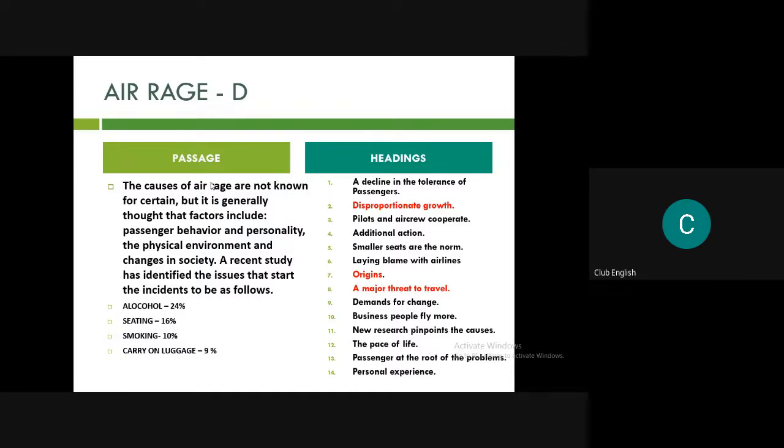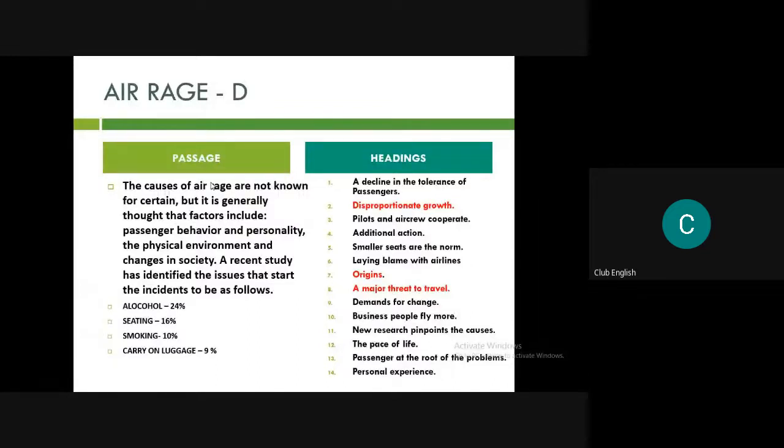Okay, what's the answer? New research pinpoints the causes. A decline in the tolerance of passengers. Okay, sorry, I didn't get that. New research pinpoints the causes. Yes, it's new research pinpoints the causes, right?